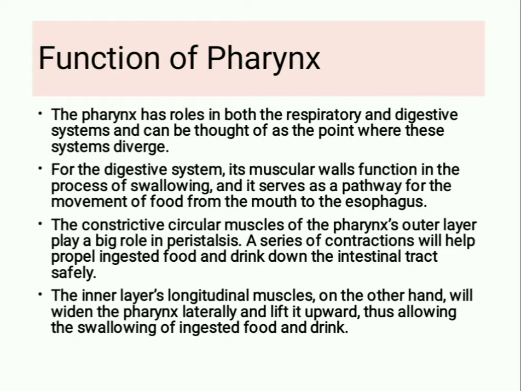The constrictive circular muscles of the pharynx's outer layer play a big role in peristalsis. A series of contractions helps propel ingested food and drink down the intestinal tract safely. The inner layer's longitudinal muscles, on the other hand, will widen the pharynx laterally and lift it upward, thus allowing the passage and swallowing of ingested food and drink.